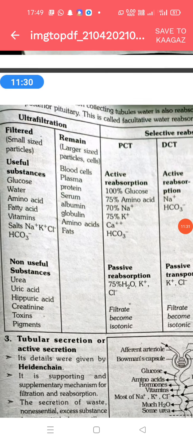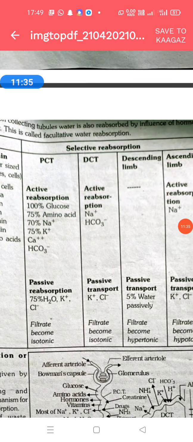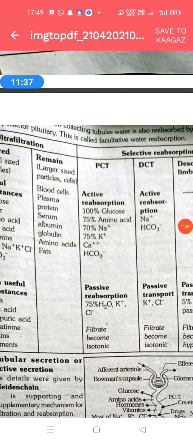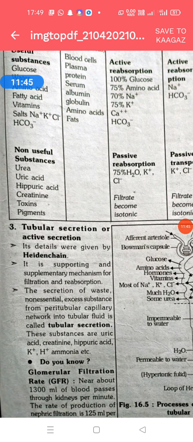This is a chart showing the differences in the three steps: ultrafiltration, selective reabsorption, and then secretion. So the third step is tubular secretion. This secretion was proposed by the scientist Heidenhain.